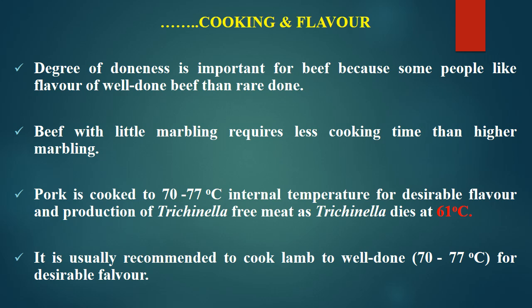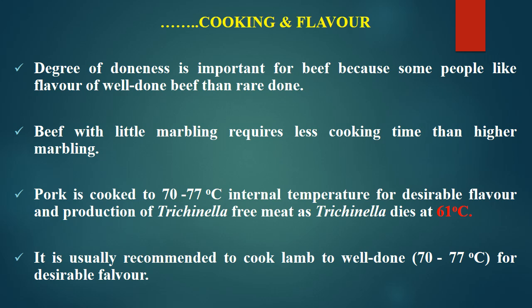In this one, we will talk more about the effect of cooking on flavor. The degree of doneness is important for beef because some people like the flavor of well done beef more than rare done. So well done gives a better flavor, but the tenderness will be less, whereas rare done gives better tenderness but less flavor.